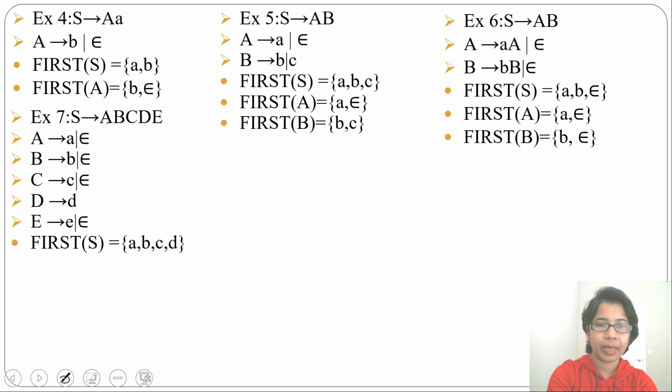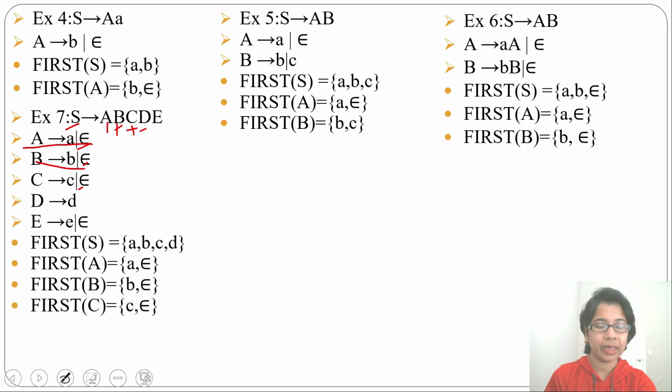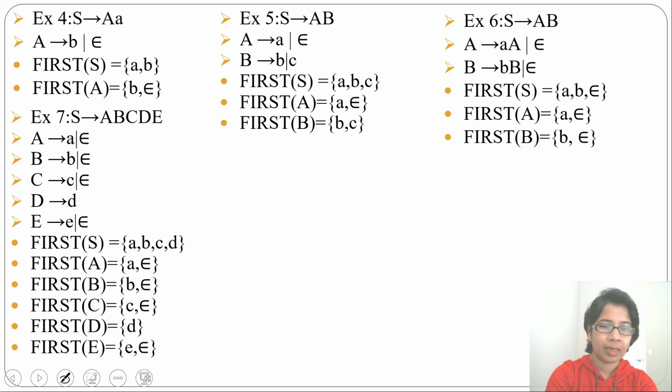Got the point? From A you are deriving epsilon, that's why first of S will be first of B. From B also you are deriving epsilon, that's why first of S will be first of C. From C also you are deriving epsilon, so first of S will be first of D. First of S will be first of A, union first of B, union first of C, union first of D, minus epsilon. Then what will be first of A? First of A will be A and epsilon. First of B will be B and epsilon. First of C will be C and epsilon. First of D will be just D. First of E will be E and epsilon. So for finding first of S, we used rule 4.